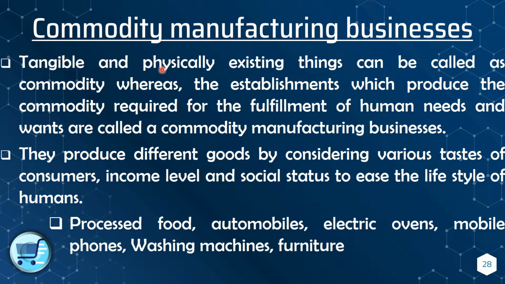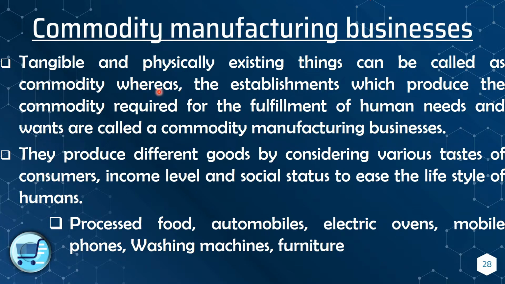Let's read. Tangible and physically existing things. Tangible means we can touch it, we can touch and feel what it is. Physically existing means we can see it, we can see the good with our naked eyes. That's why it is known as a commodity. If the product, whether a good or a service, is tangible and physically existing, it can be called a commodity.